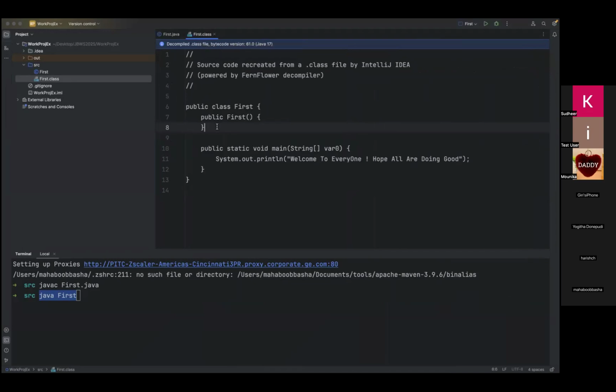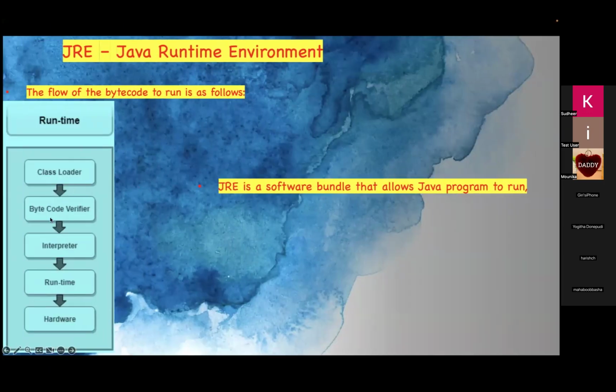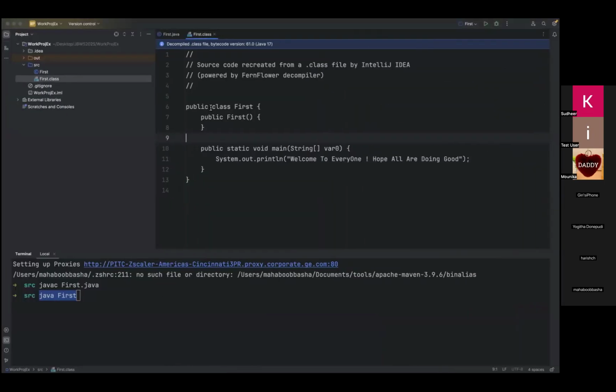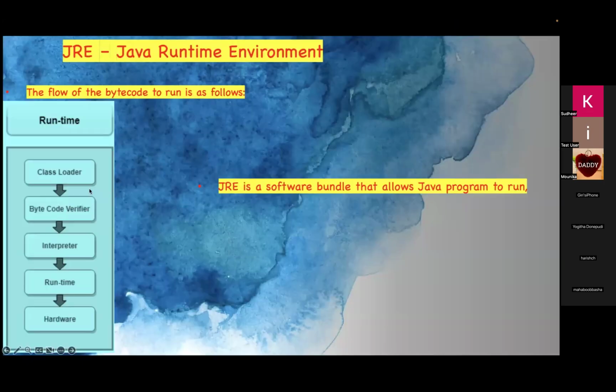Once it confirms these bytecode instructions are valid, then comes the bytecode verifier. So in these two stages, the class loader is used to load your dot class file, and the bytecode verifier is a component which checks each step and confirms this file is fine, so we can go ahead. Now, the interpreter.